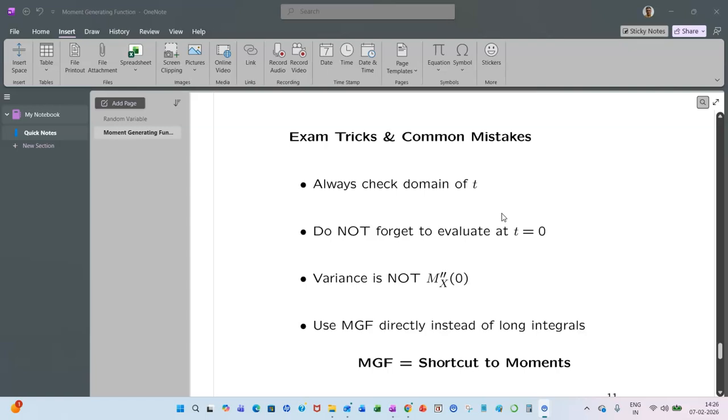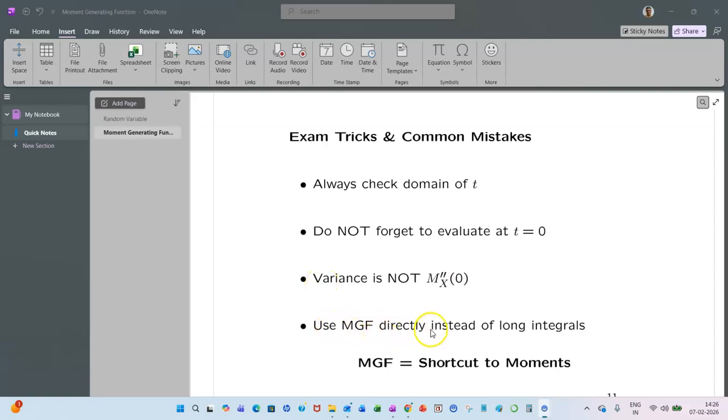Exam tricks and common mistakes. Always check the domain of t. Do not forget to evaluate at t equal to 0. Variance is not the second derivative at t equal to 0. It is the second raw moment, E[X square]. So you need to calculate E[X square] minus (E[X]) whole square to get the variance.